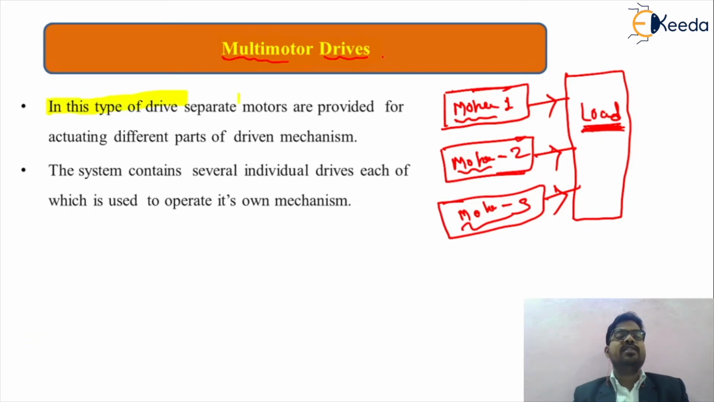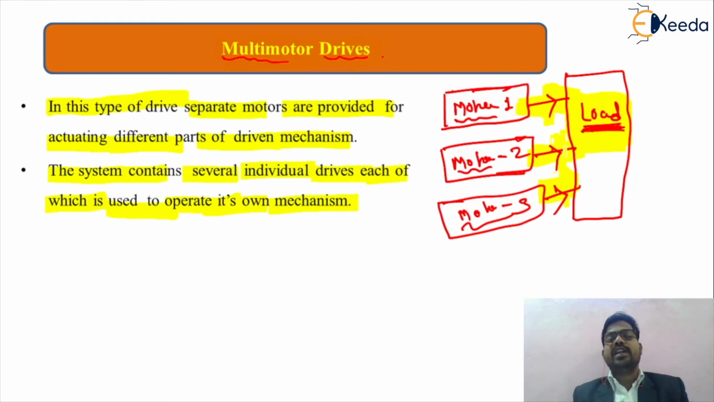In this type of drive, separate motors are provided for actuating different parts of a driven mechanism. Basically, such a load will have different applications or different mechanisms for operation. Each and every operation will require a separate motor for driving a single load. Then the system contains several individual drives, each of which is used to operate its own mechanism. Obviously, a first motor, second motor and third motor will be driving a particular load. So this is called a multi-motor drive.